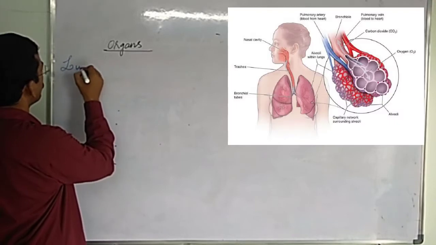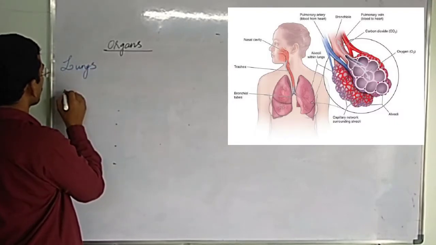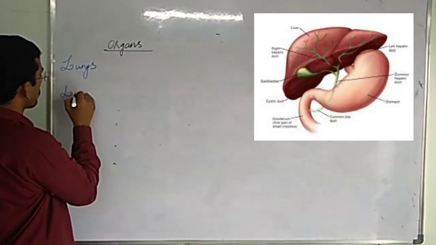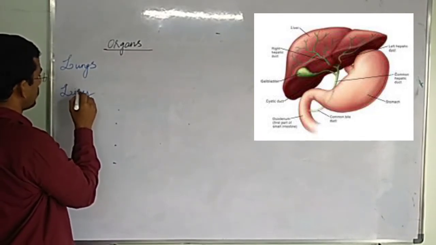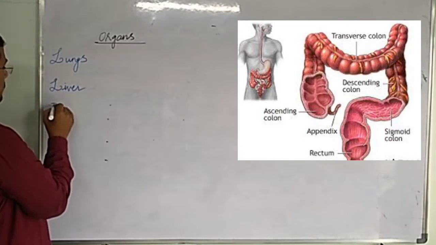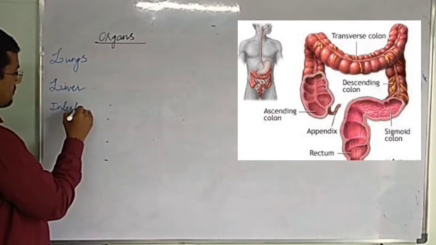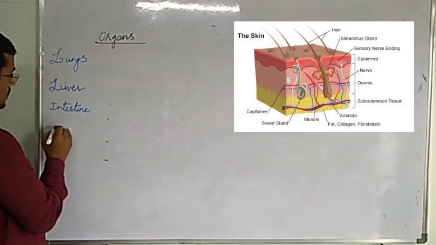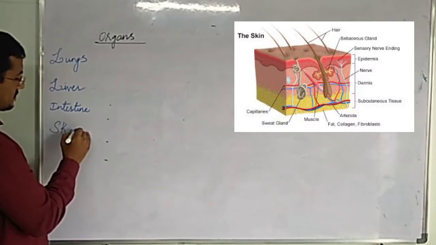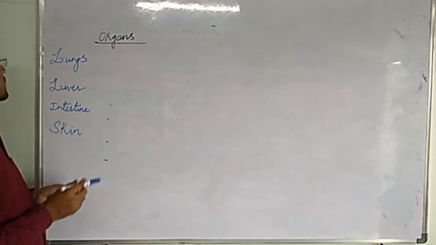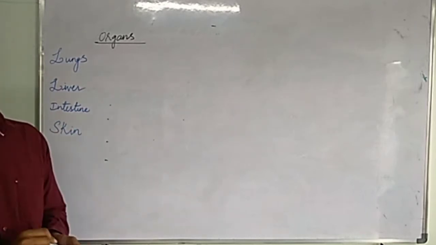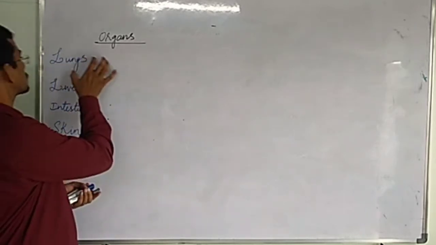lungs, liver, the intestine, and skin. So these are the organs which help in removing the waste. Understood? Now coming to lungs.